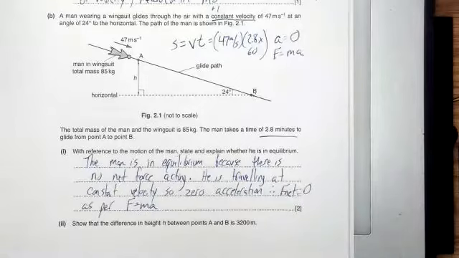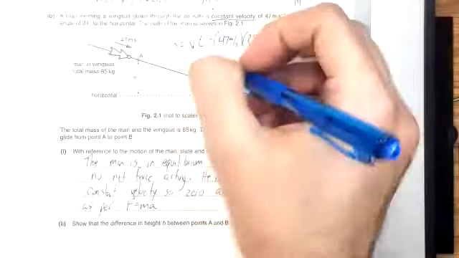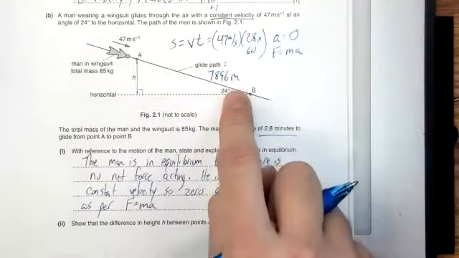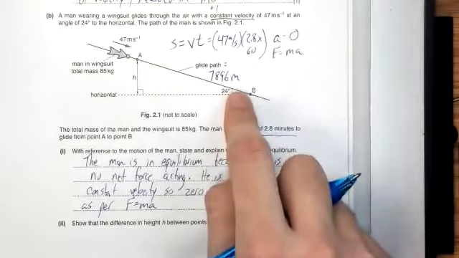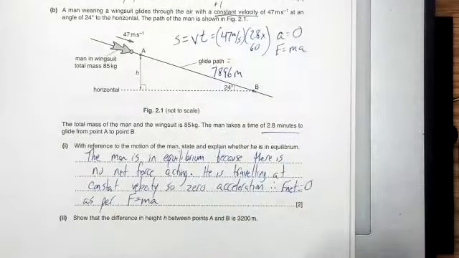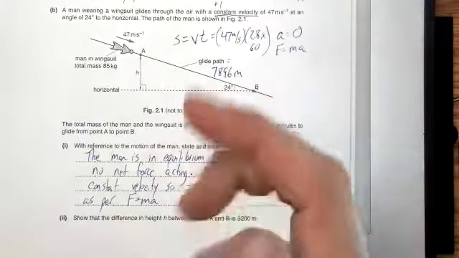47 times 2.8 minutes times 60 seconds per minute means the glide path is equal to 7,896 meters. I don't know if there's another way to solve it without getting that step. And this is only 1 mark, but they'd be like, well, there's a half a mark for that.